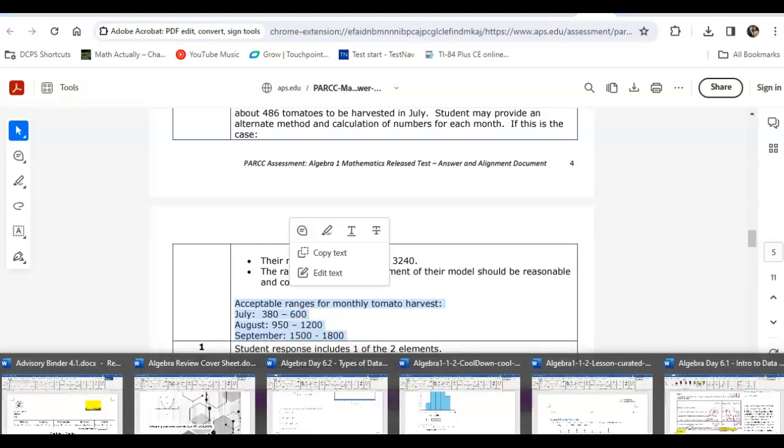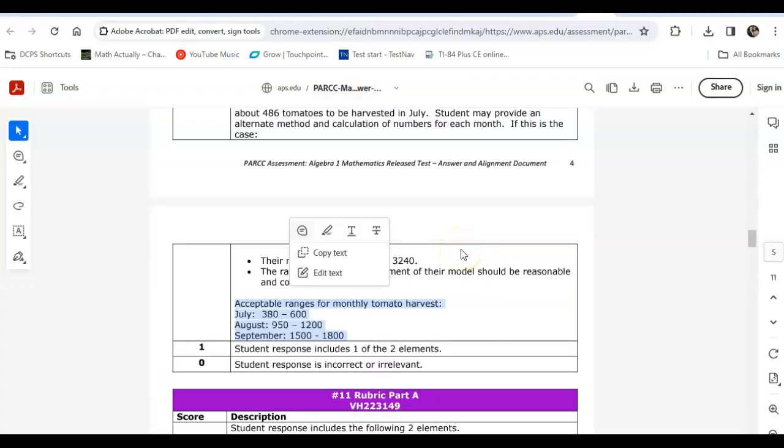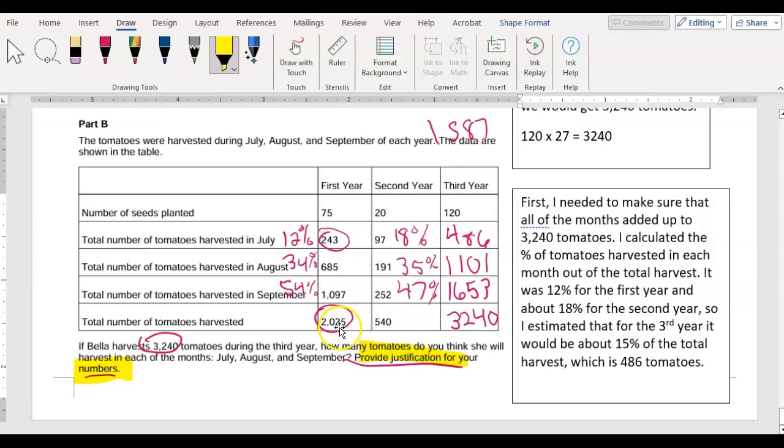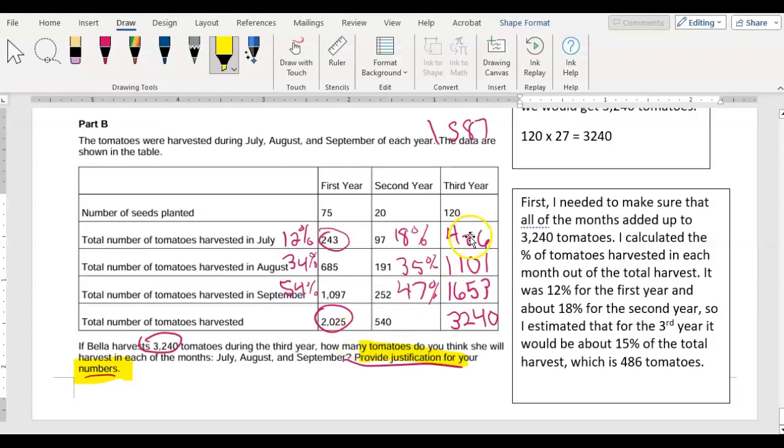So going back to ours, right, we have 486 for the first one. That's between that range. We have 1101. That's also in this range, and September is 1653, which is right in the middle of this range as well. So for a question like this, because the percentages are different in the first and second year, your answers for the third year might vary depending on how you interpreted this data. But again, the key point here is that you had to justify your answer and explain how you got these numbers and that your calculations are accurate.